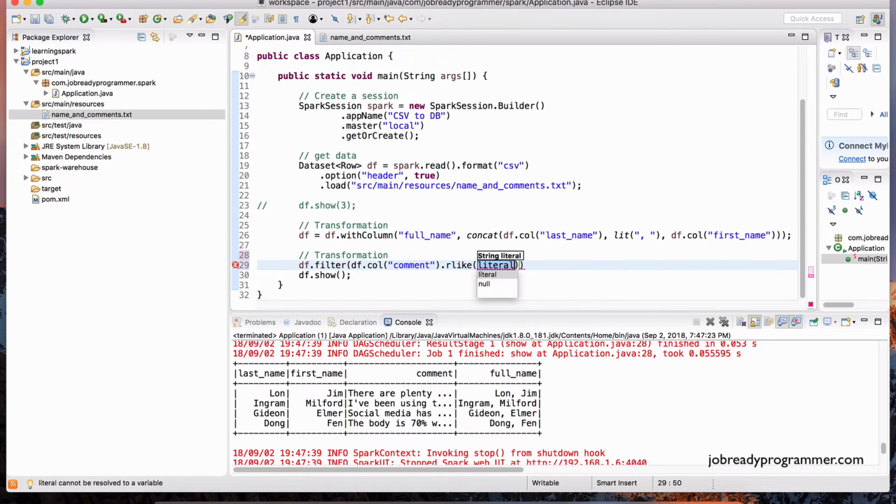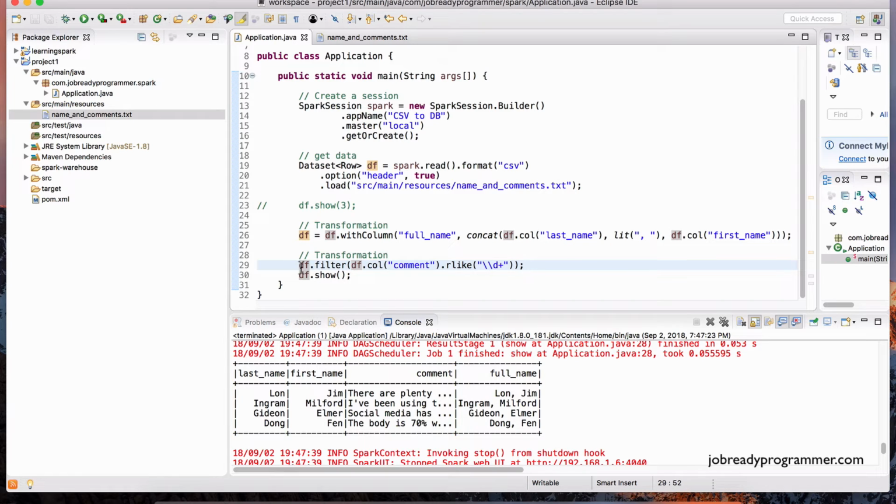Okay, so SQL has the like operator, and a lot of databases also support something called the regex like, and that's used for regular expression matching. So rlike here, this function basically is used to match against regular expressions. So in here, in quotes, I can put a regular expression. So to match against sentences that have numbers in them, I can use the two slashes with a D plus. Right, this will only match the sentences that have numbers within them, the digit D, that's what that stands for.